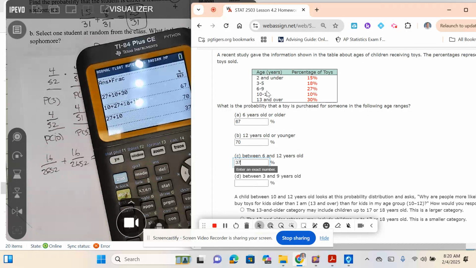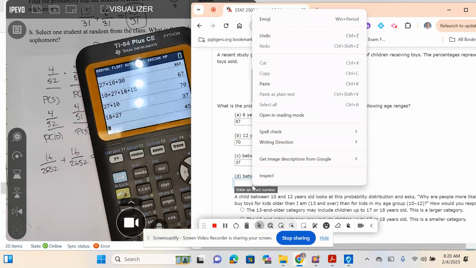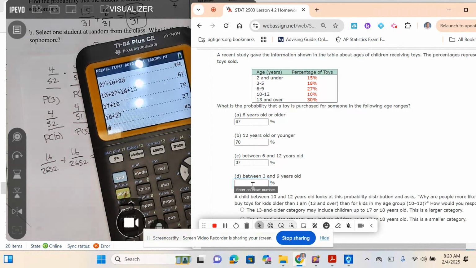Between 3 and 9 years old. So 3 to 5, 6 to 9. So it's these two. 45. Oops, sorry about that.